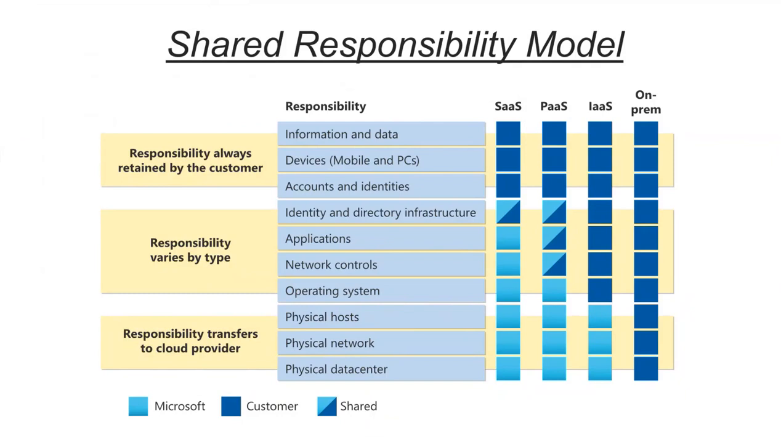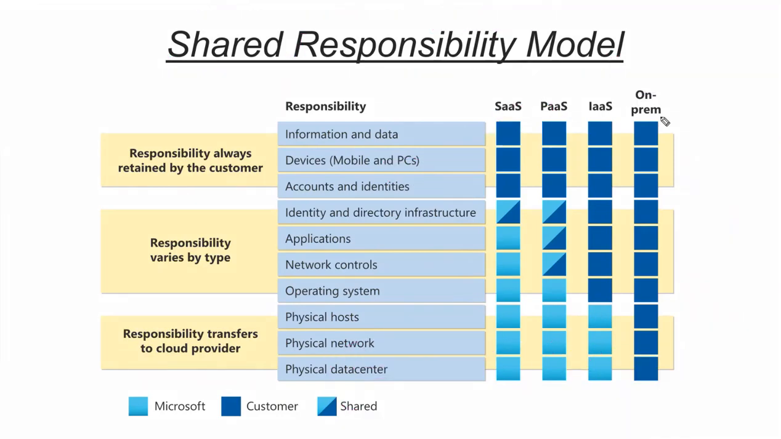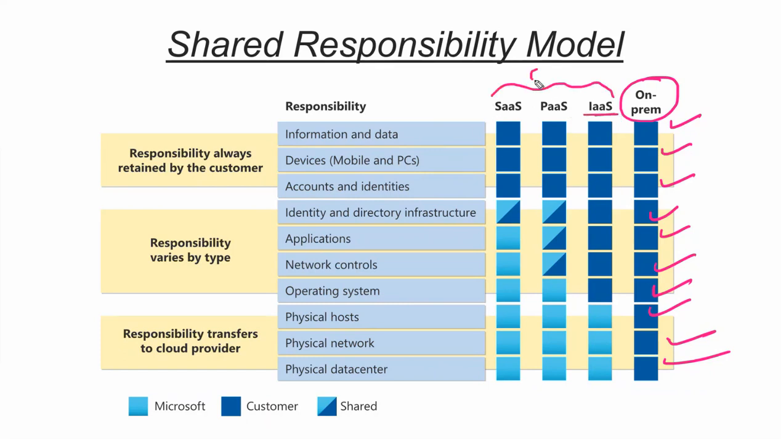Now, our next thing is the shared responsibility model. This is very important, guys, to understand. Earlier, before the cloud, everything you were managing from bottom to top, everything in the data center approach. But if you are going for the cloud, this is the cloud model.